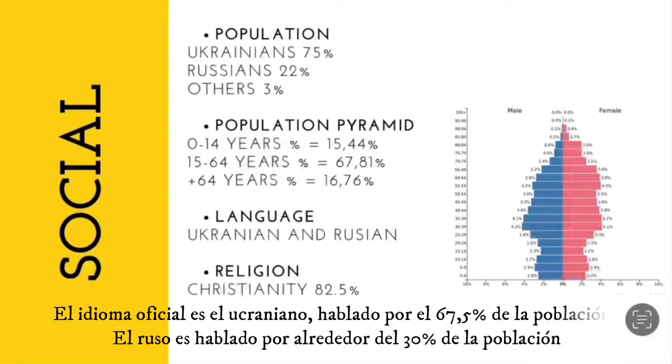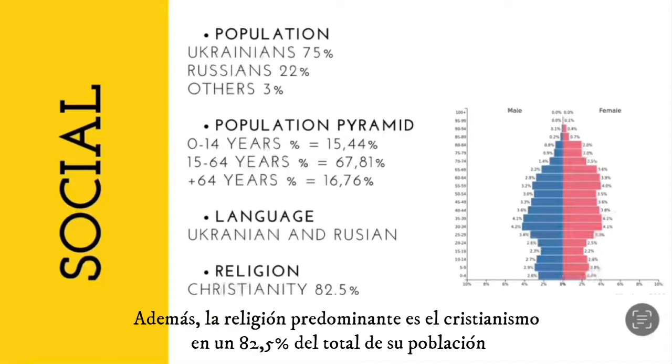The official language is Ukrainian, spoken by 67.5% of the population. Russian is spoken by about 30% of the population. Also, the predominant religion is Christianity, at a percentage of 82.5%.